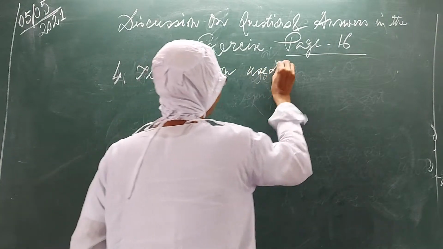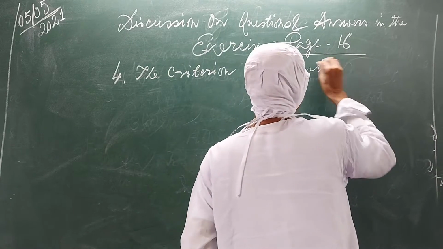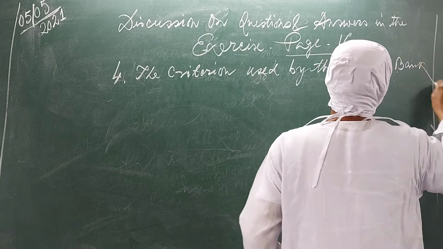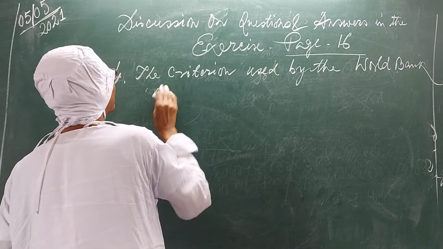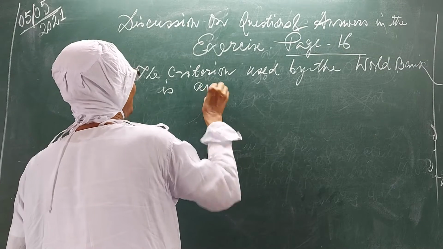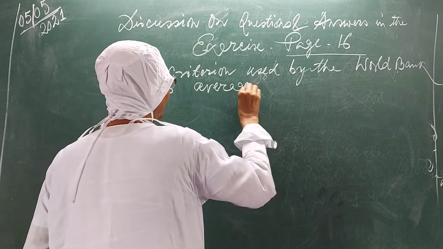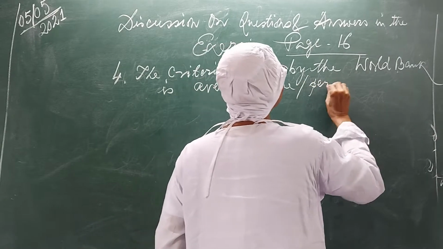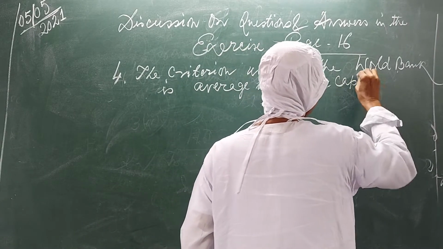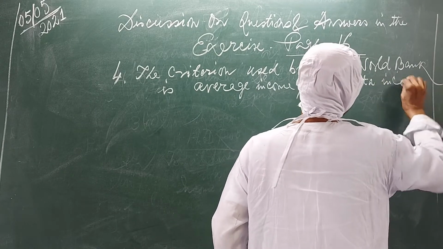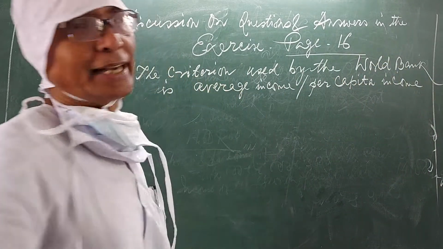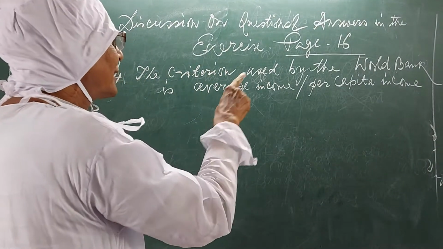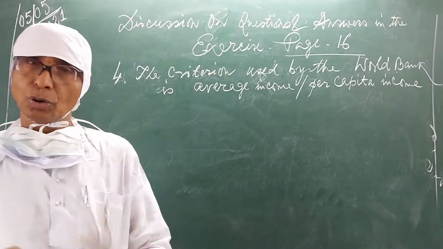The criterion used by the World Bank is average income or per capita income. World Bank uses only one criterion, that is average income or per capita income. That is the answer. Okay.